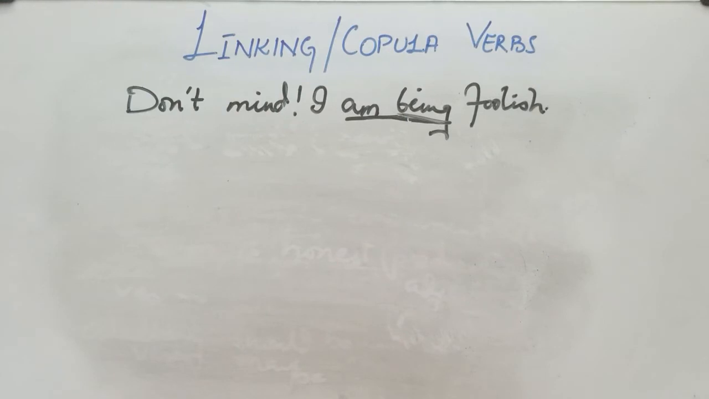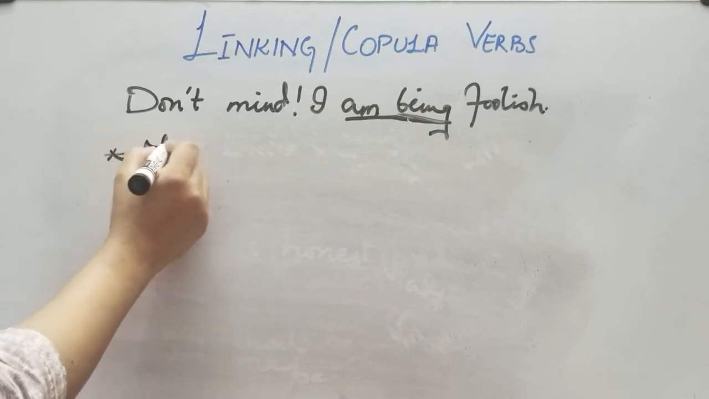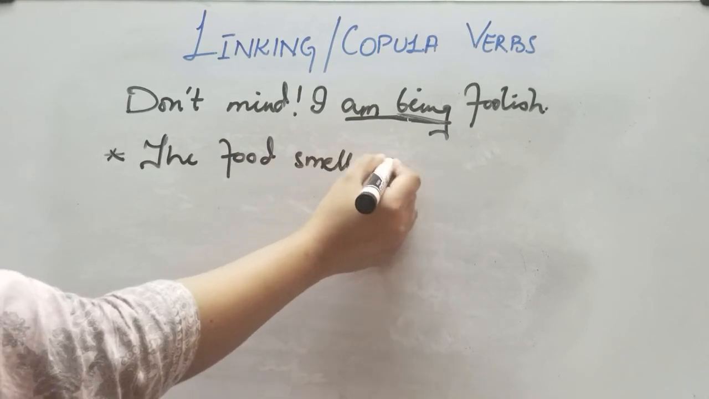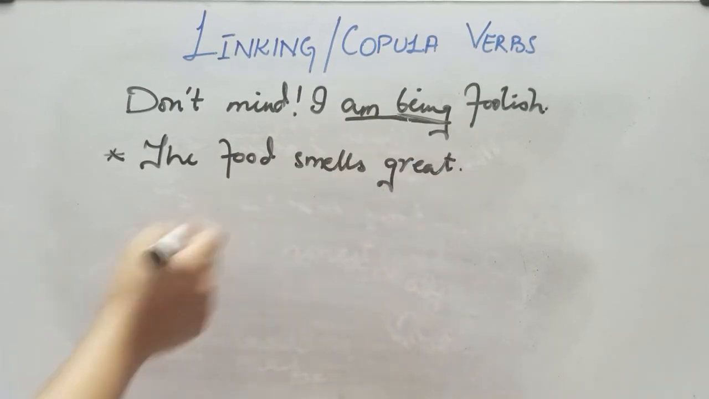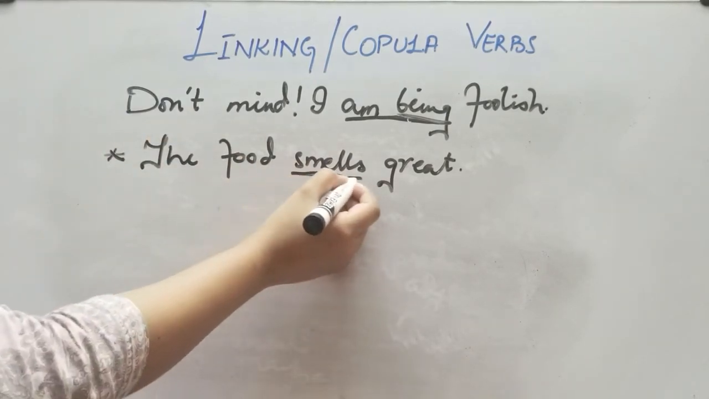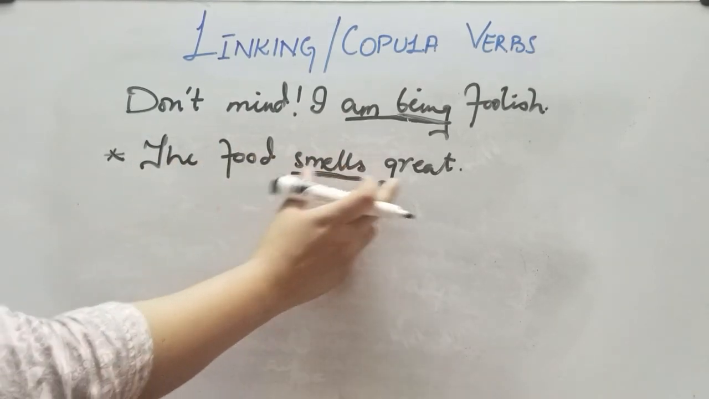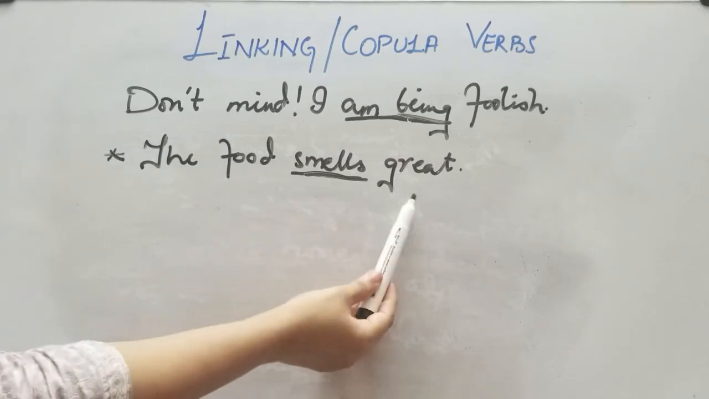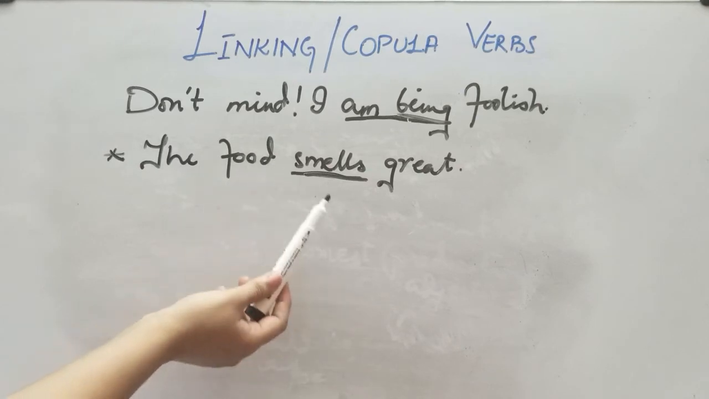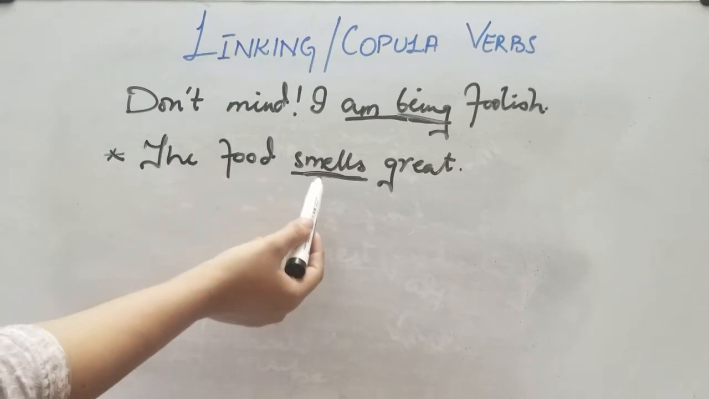Okay, let's see some more examples. The food smells great. See, I told you previously we have sensory verbs too. That means smells over here is a linking verb, right? It's a sensory verb. So smells is joining the food with great. Okay, this is again an adjective, a predicate adjective. The food over here is the subject, and smells is a linking verb. This is showing the state of the subject.